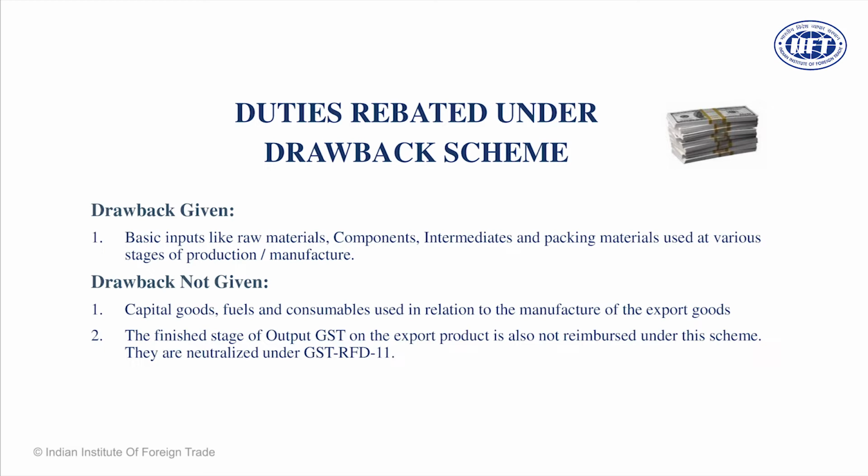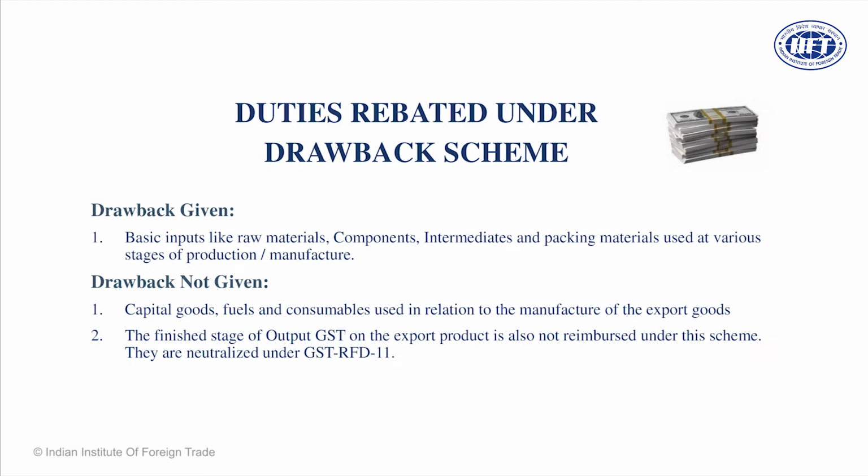Let me take an example. There is a meat exporter based in Meerut. He sources the animals all across the country, cuts them into meat and exports it. Packing material comes from Japan. Can he claim the duty drawback? Yes. Packing material has suffered the incidence of duties for which he is entitled to file a claim.